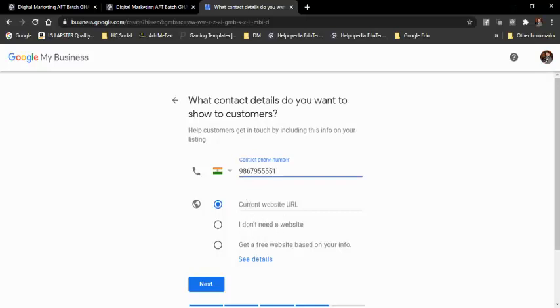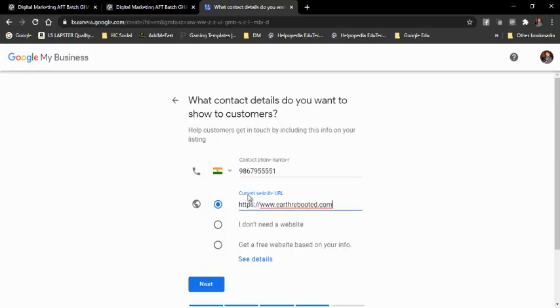Okay, then the current website URL. I can add it if I have a website. Right now I don't have any website for this, so I'll just type my existing website, 3booted.com, and then I can click on next.